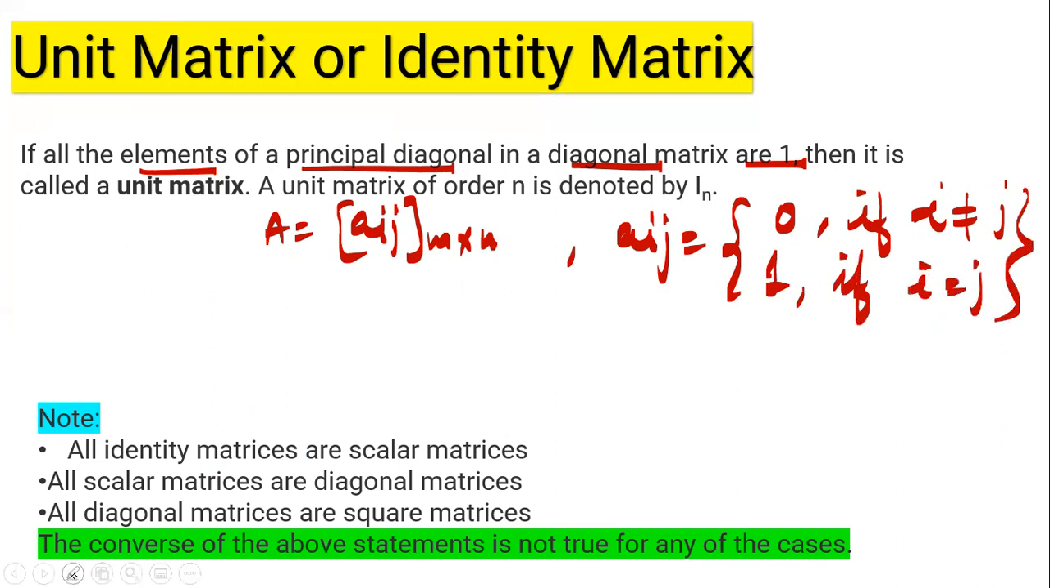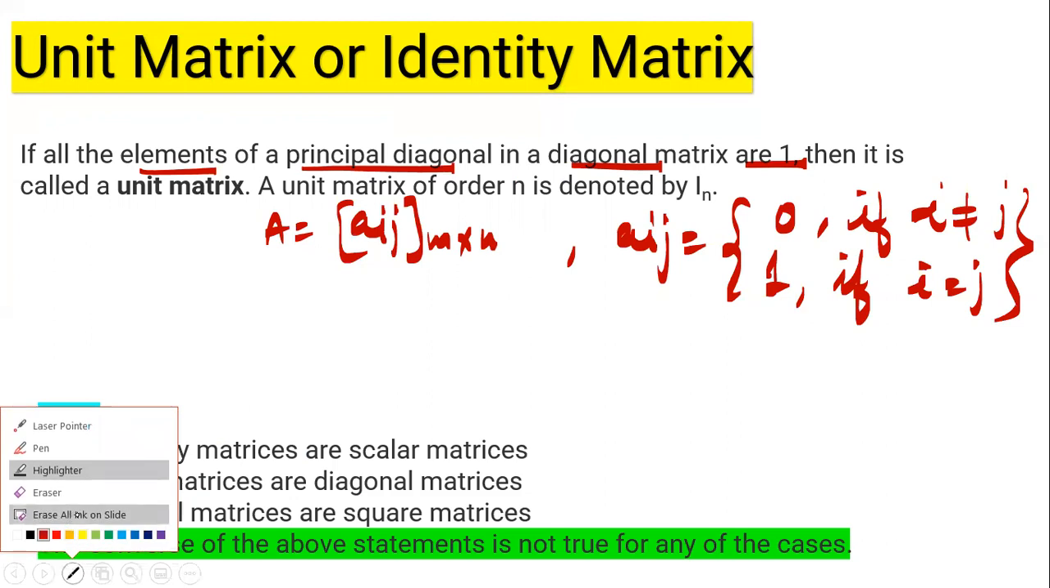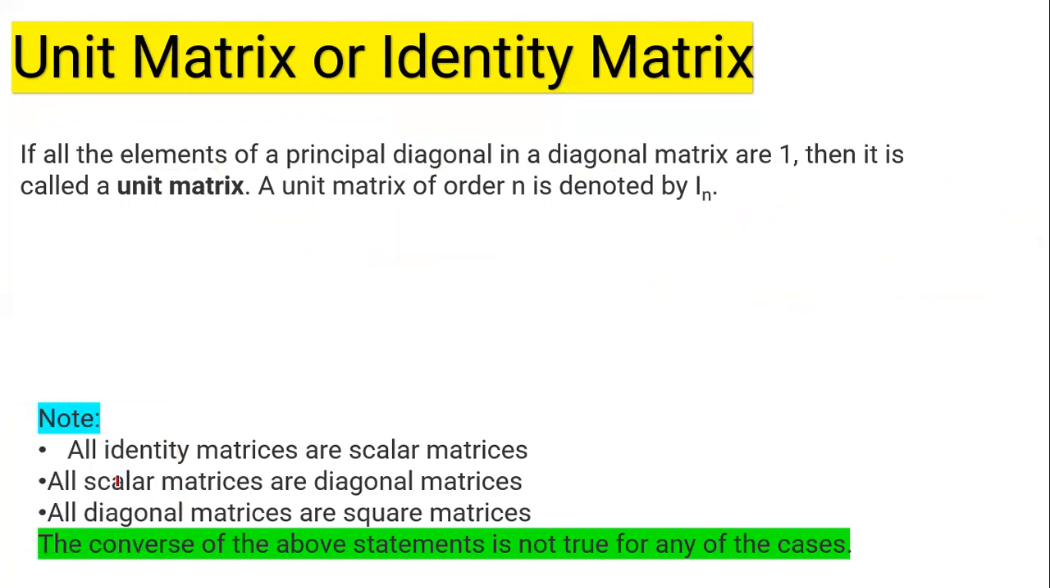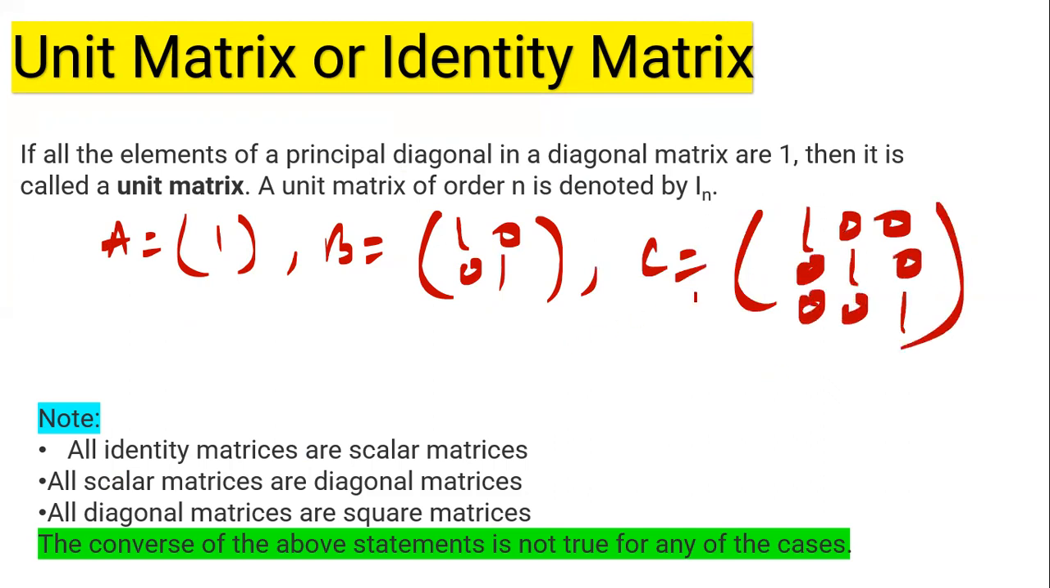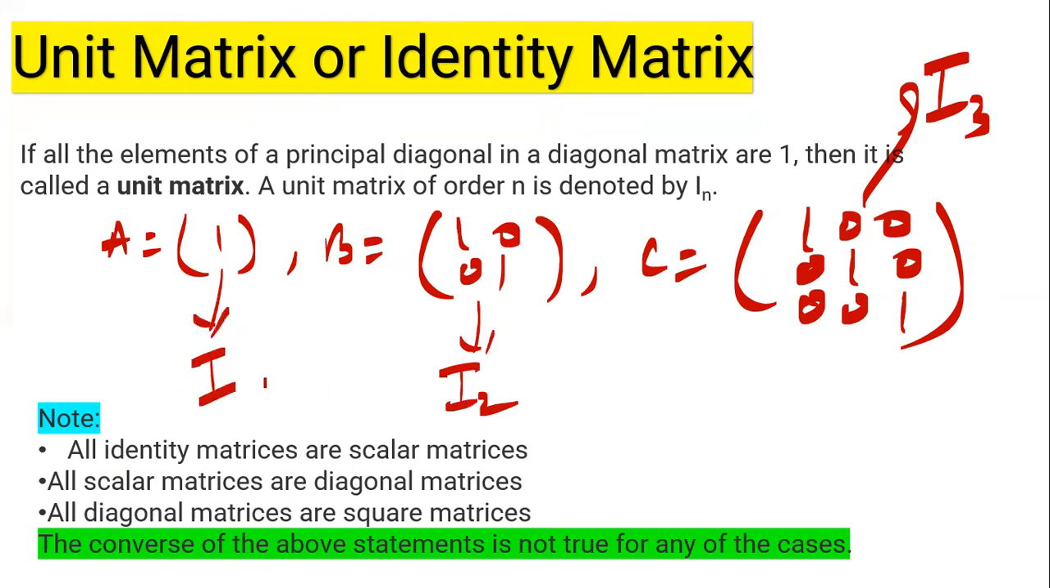Let's take examples. First, [1]. Second, [1 0; 0 1]. Third, C is [1 0 0; 0 1 0; 0 0 1]. We can simply write it as the identity matrix of order 3, that is I3. That is the identity matrix of order 2, that is I2. This is the identity matrix of order 1, that is simply I or I1.